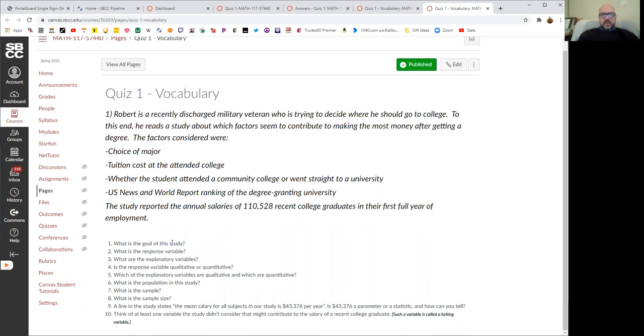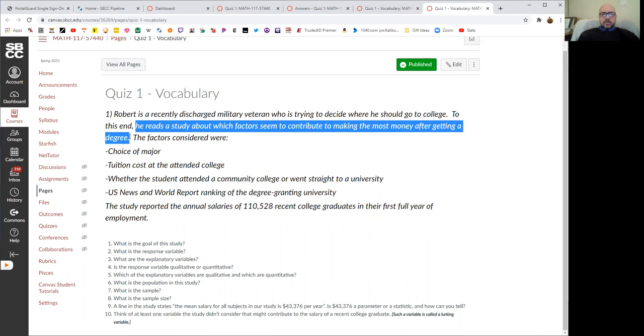So the goal of the study, that actually says in the problem, right? He reads a study about which factors seem to contribute to making the most money after getting a degree. So that's what the study's about. It's trying to figure out what factors contribute to making the most money.